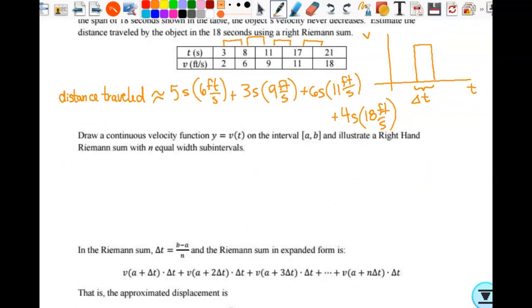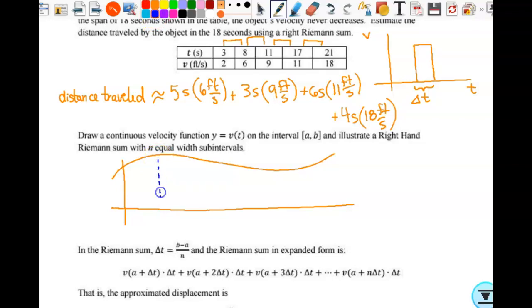All right, so now let's do this algebraically. We're going to draw a continuous velocity function on some interval a to b and illustrate a right Riemann sum with equal width subintervals. So draw your function. I don't care what it looks like. We want to accumulate the area from some value a to some value b, and I want to use equal width subintervals. So if I'm using equal width subintervals, what would be the width of each interval? How could I find the width of each interval?